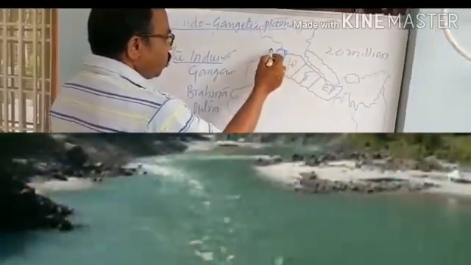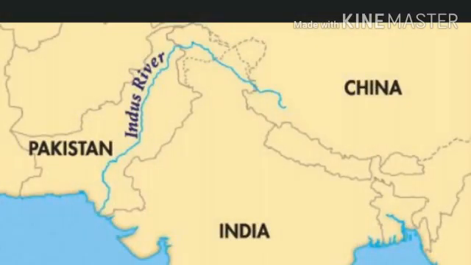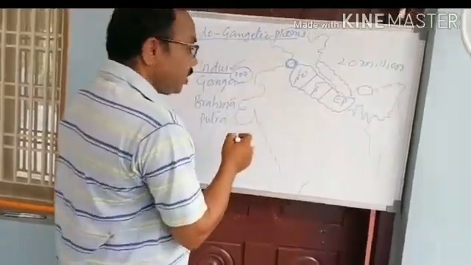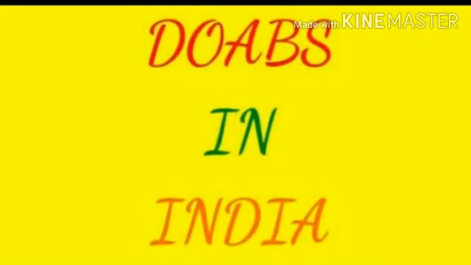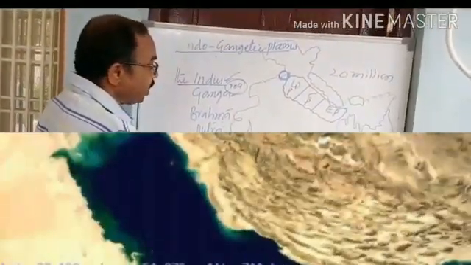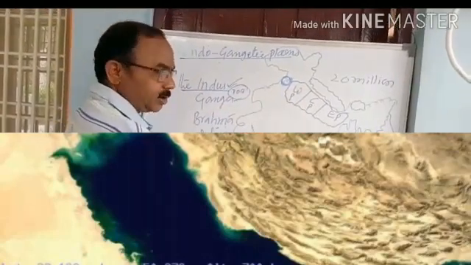The Indus River flows only 709 kilometers in this region. Its course is short, but the area left in Punjab and Haryana is very fertile. Doab features are seen here. Almost all of the Indo-Gangetic Plain is fertile, but the Doab area in Haryana and Punjab is very fertile.